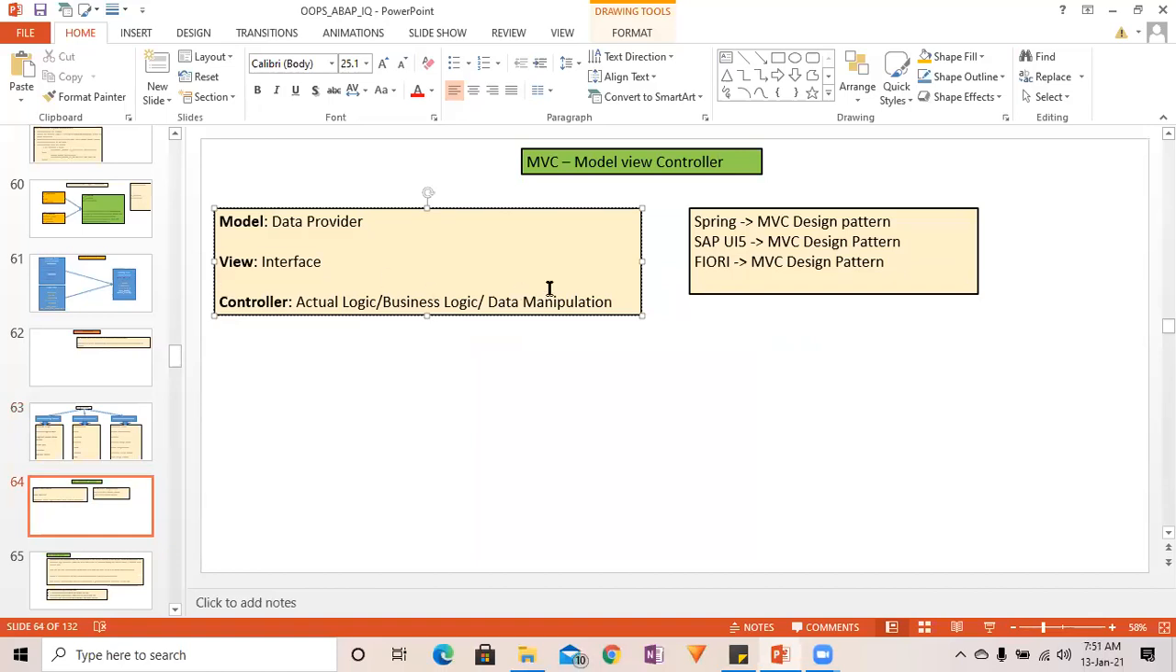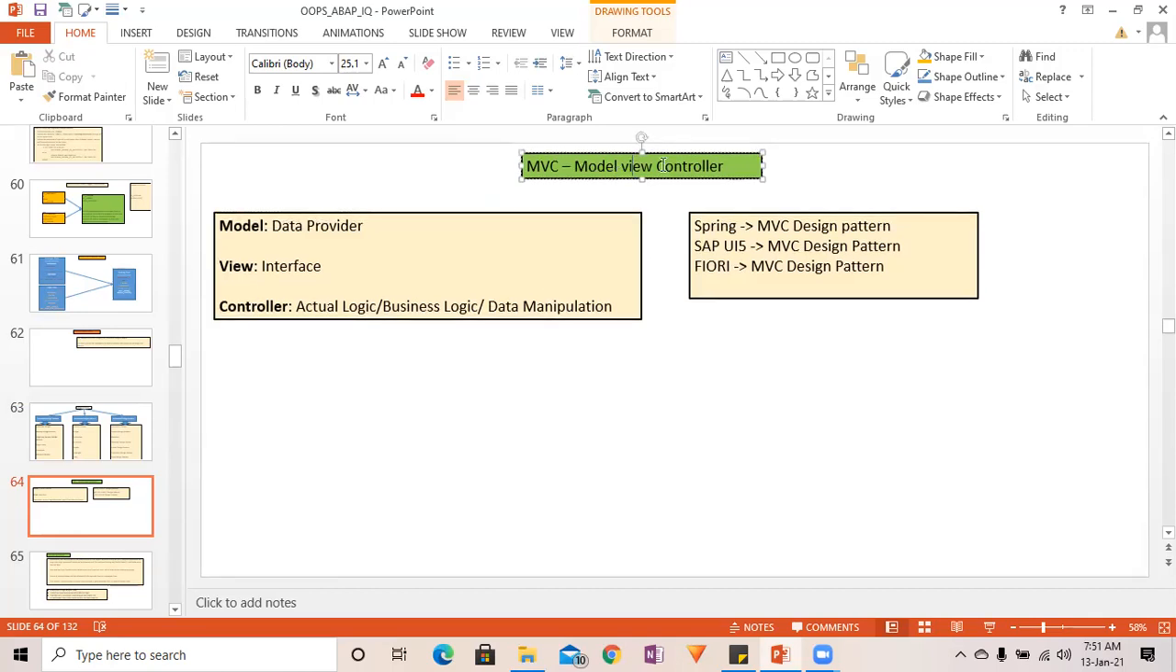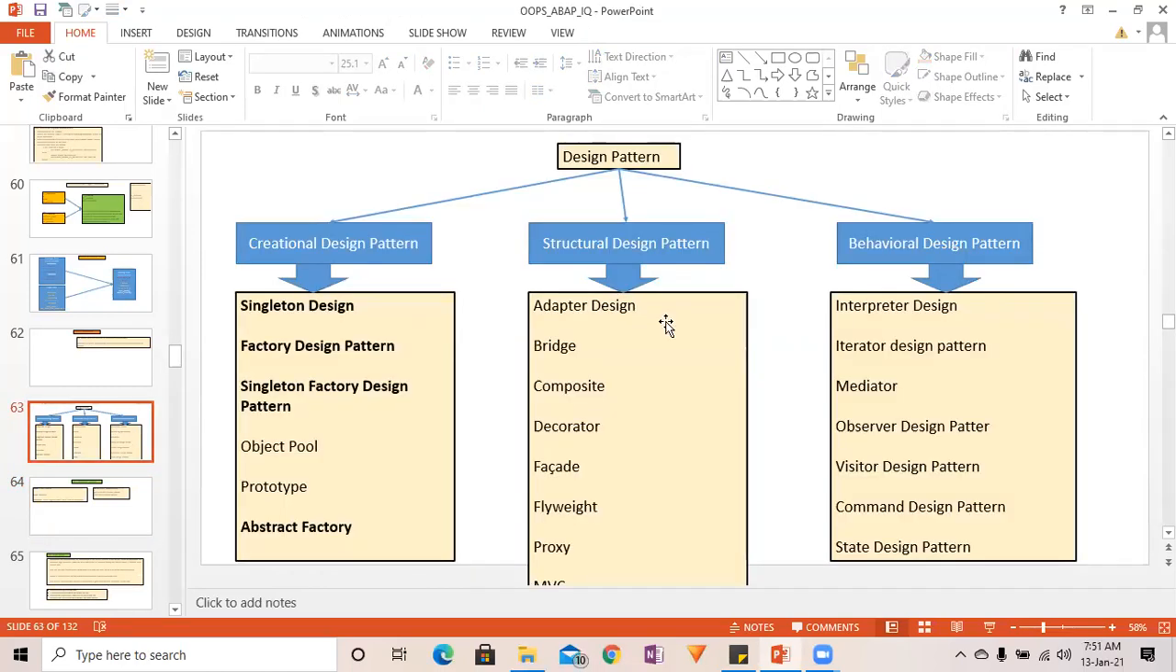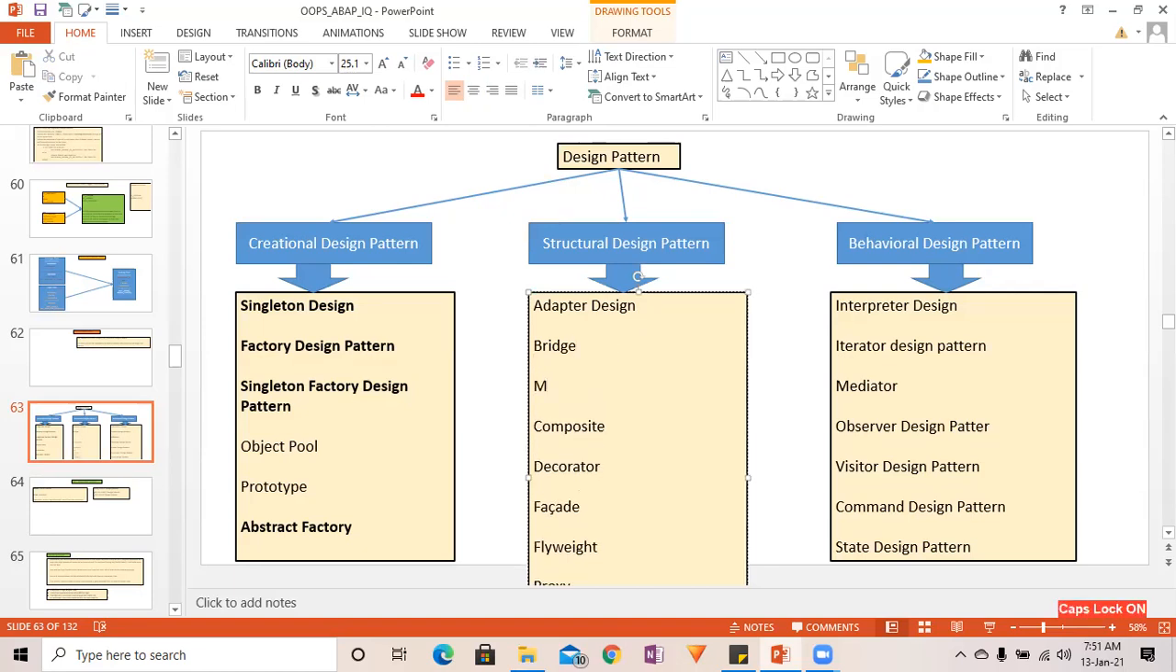Okay, so one we have already seen, the singleton design pattern. Another, let's have the MVC. It again comes under the structural design pattern. See, this MVC comes under the structural, so here you are going to change the structure, right? Here I have not written it, I have just included it. MVC comes under the structural design pattern.